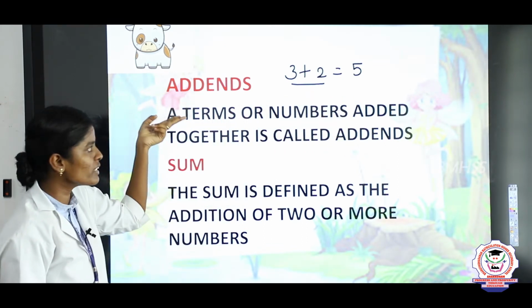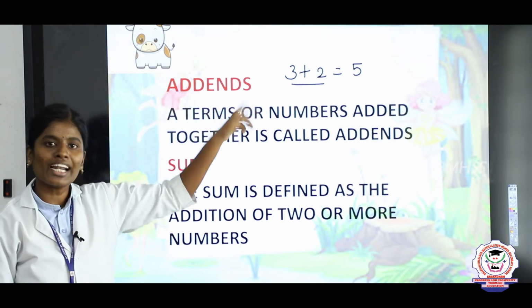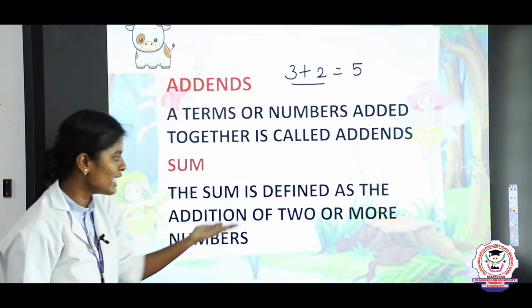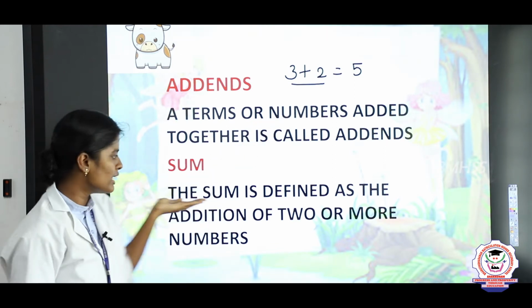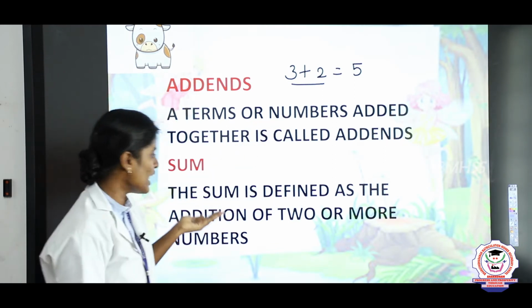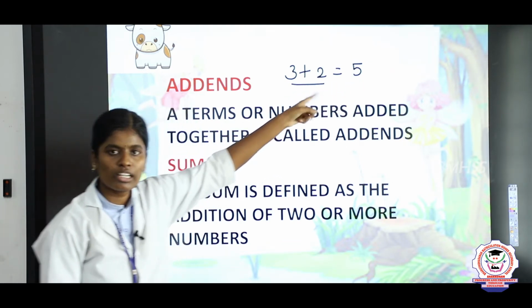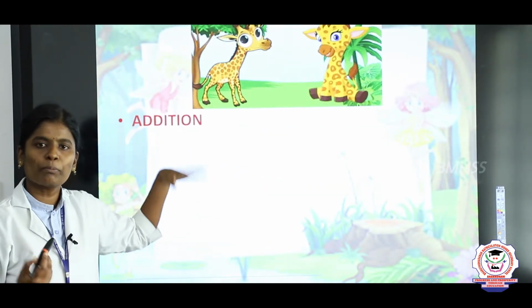Addends means the terms or numbers added together. The final answer is called the sum. Listen, the sum is defined as the addition of two numbers. The result number is called the sum. Are we all clear? In addition, we have two subtopics.